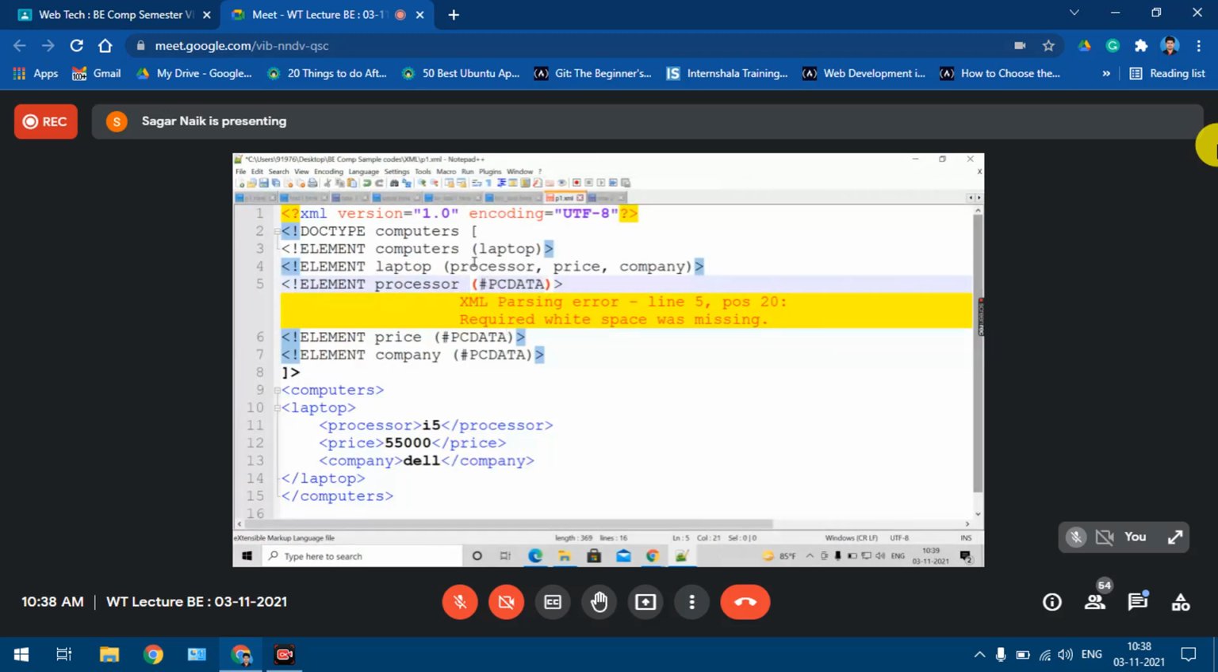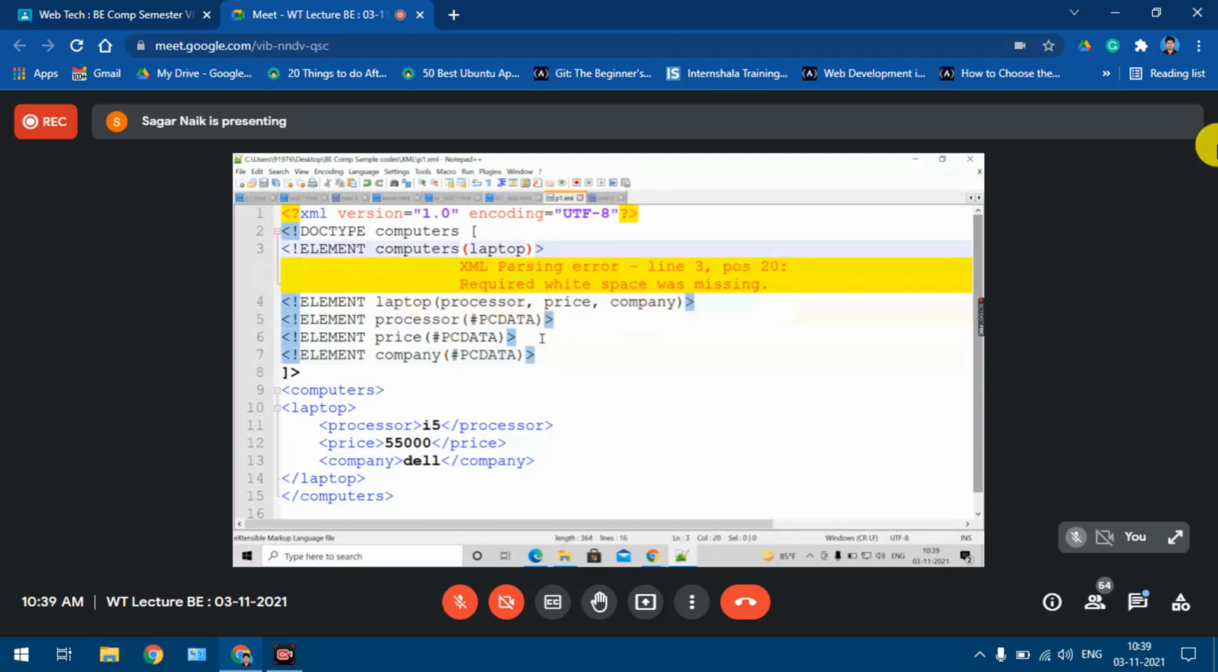Yes or no? See, here also there is a space, here also there is a space, here also there is a space, here also there is a space, and here also there is a space. Okay. But if you remove the spaces like what I have done, when you save the code, it gives you the error. Understood?